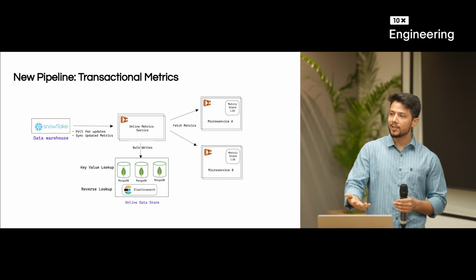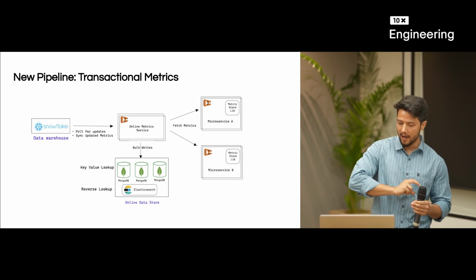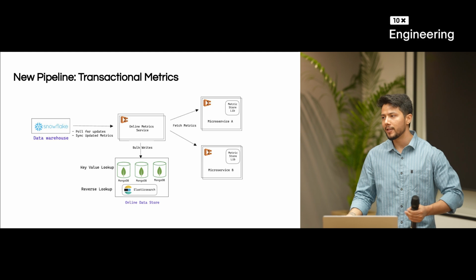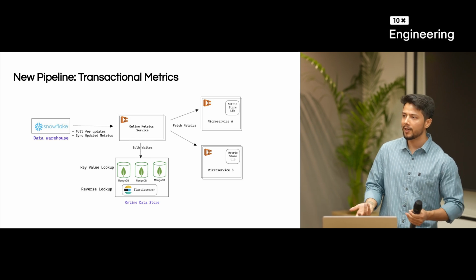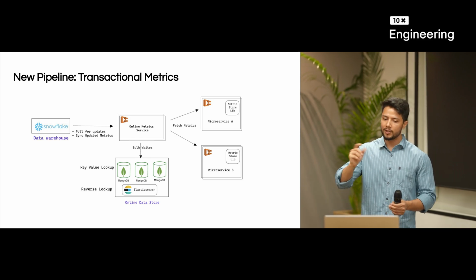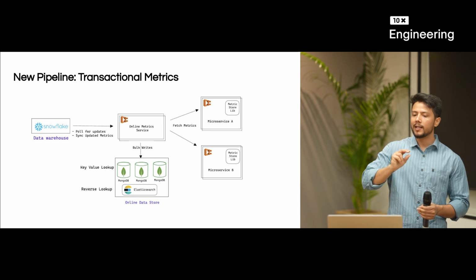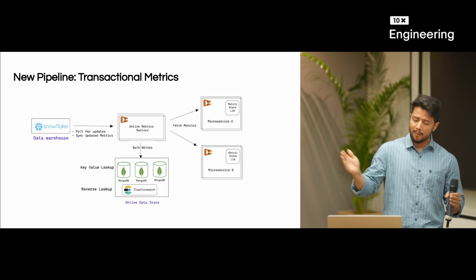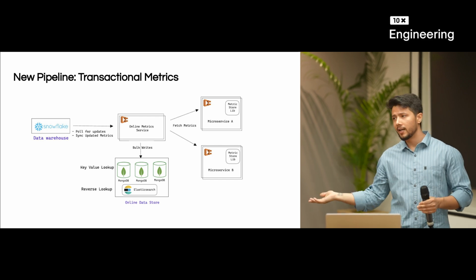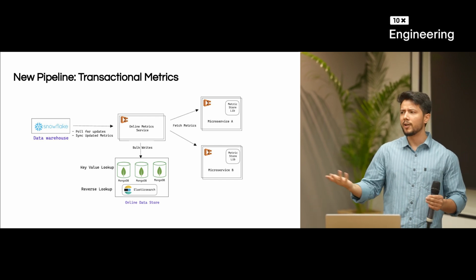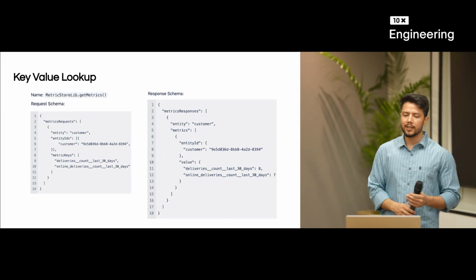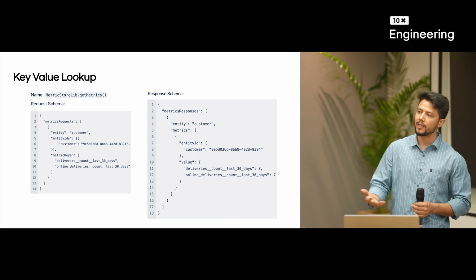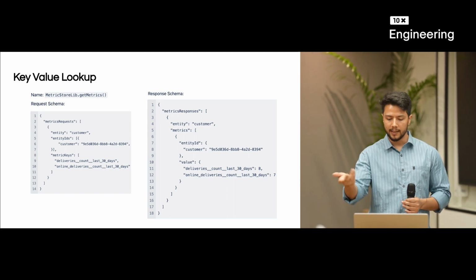Now with this change, we identify that not every customer is placing requests on the platform, so obviously not every metric will be updated for that customer. So we only pipeline the incremental updates and put them onto the online data store. This way, the update process reduced from 7-8 hours to just 15-20 minutes. It was super fast. Now, if the data is present on the online data source, we have exposed APIs with which any microservice can directly interact and get the data.